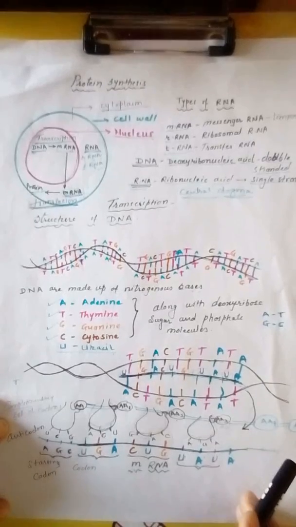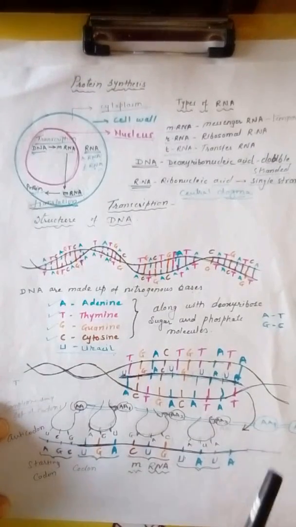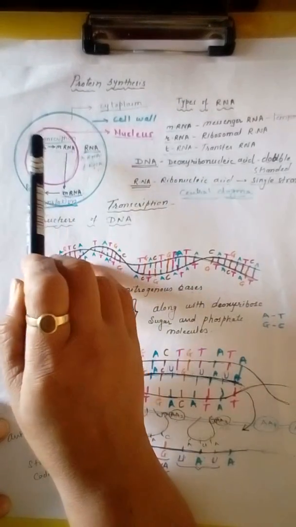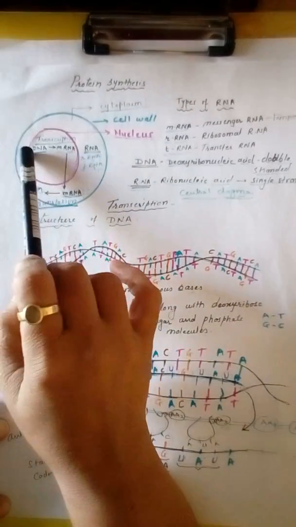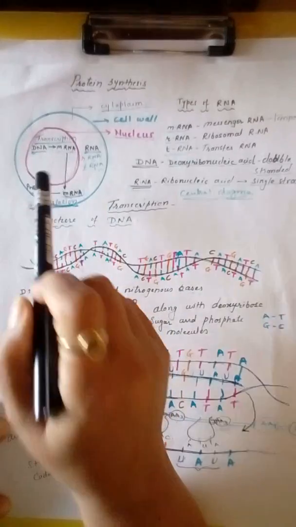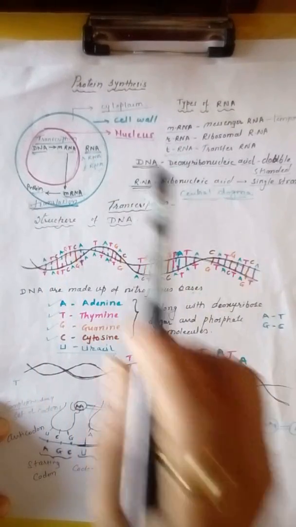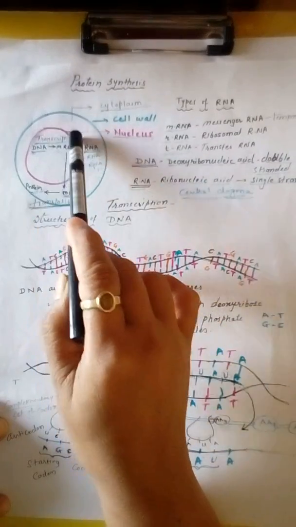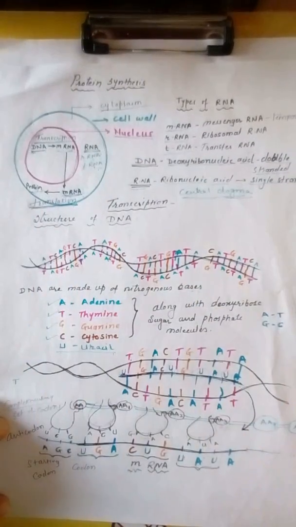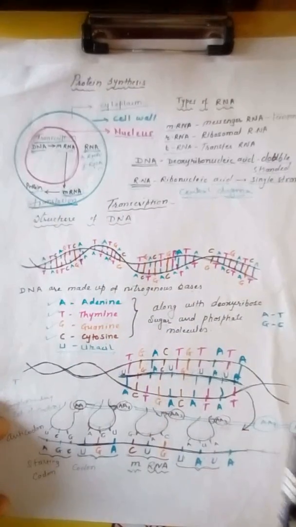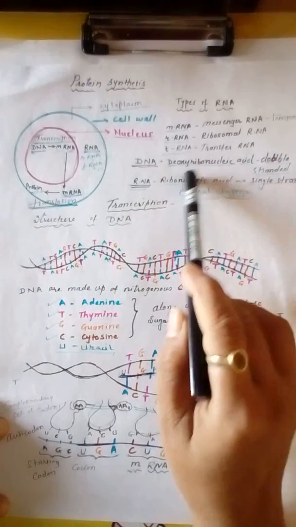So in this topic, we have seen how transcription takes place, how mRNA is formed from DNA inside the nucleus, and how a protein is synthesized from mRNA in the cytoplasm, means the process of transcription we have seen in detail, the process of translation also we have seen, and together it is called